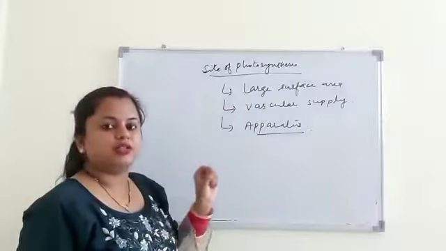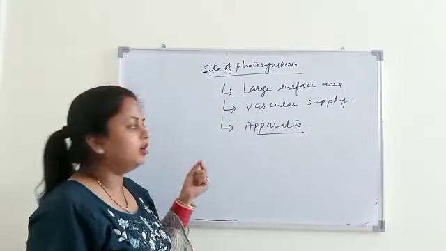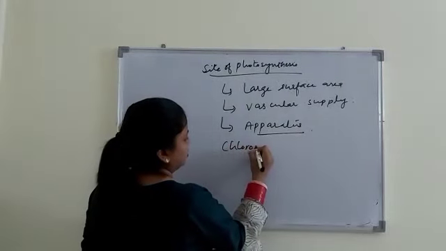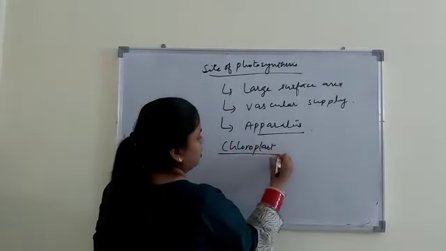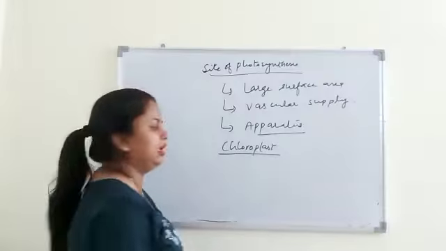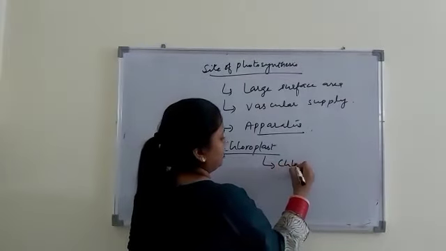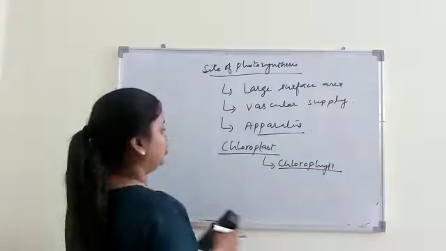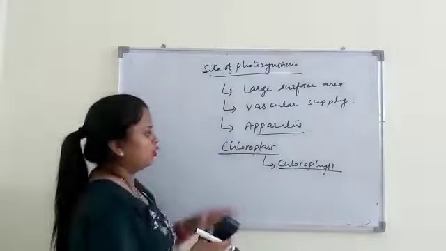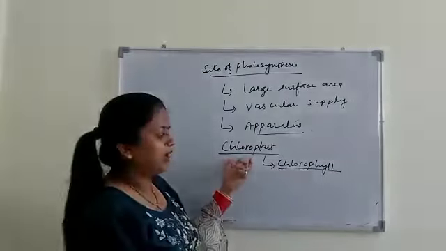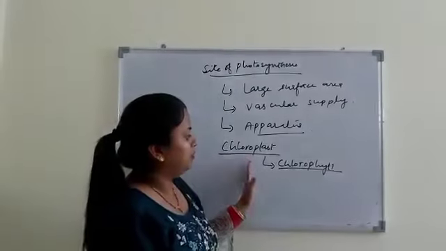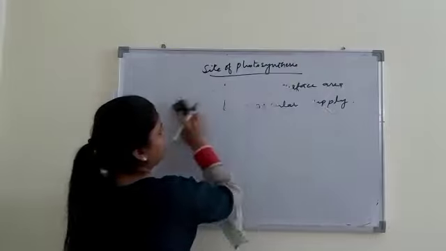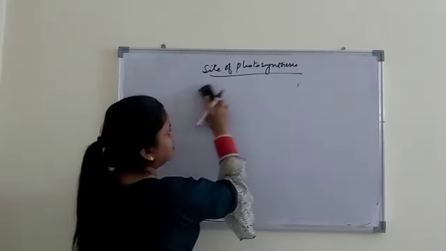Leaves contain some dotted structures which are also one of their organelles, and those dotted structures are chloroplasts. These chloroplasts contain green pigment, that is chlorophyll, which entraps sunlight. So you can say that in leaves chloroplasts are present, and these chloroplasts contain the green photosynthetic pigment, that is chlorophyll, which contains magnesium ion for trapping sunlight.